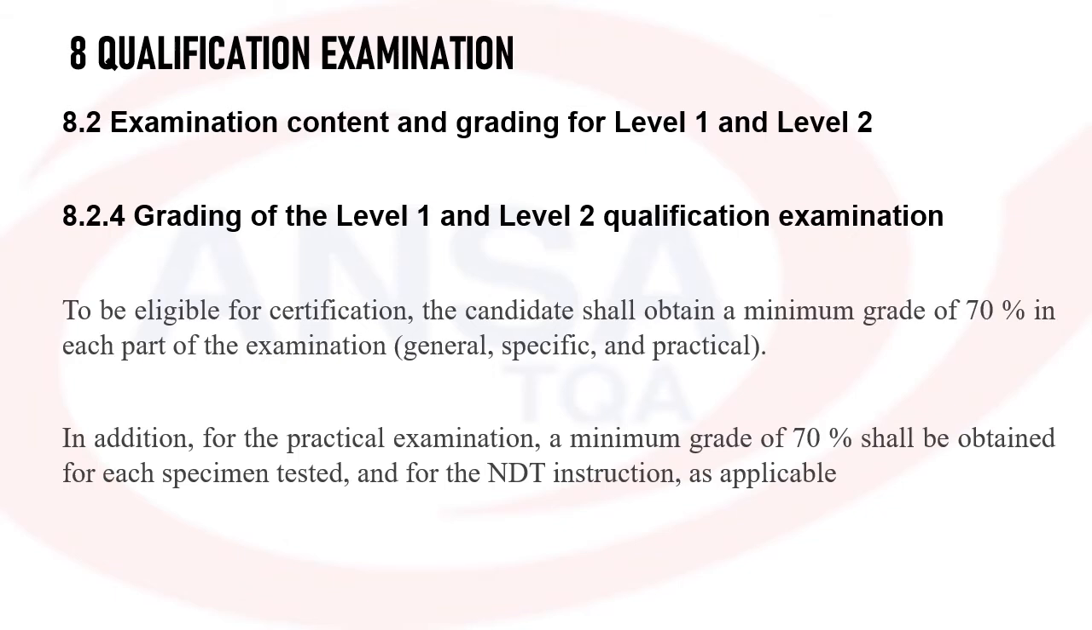Now grading. To be eligible for certification, the candidate shall obtain a minimum grade of 70% in each part of the examination. That means general 70%, specific 70% and practical 70%. In addition, for the practical, a minimum grade of 70% shall be obtained for each specimen and the written instruction. Suppose a candidate has to take 2 specimens: in each specimen he has to score 70%, and also in the written instruction he has to score 70% to be eligible to pass the practical examination.